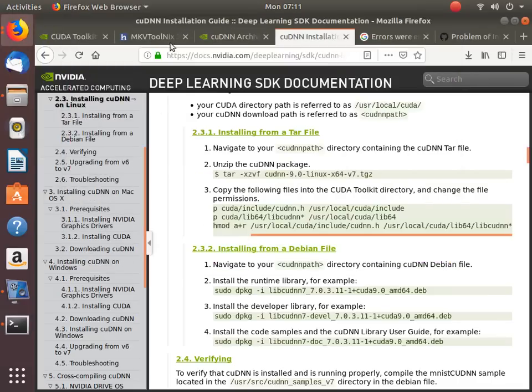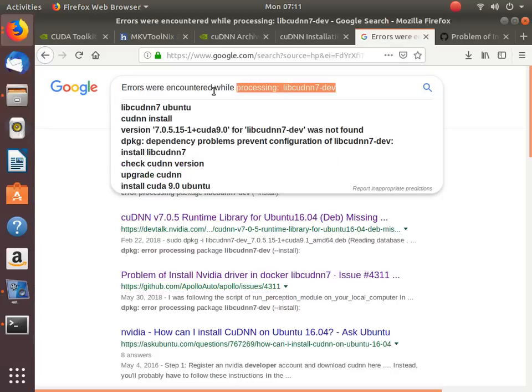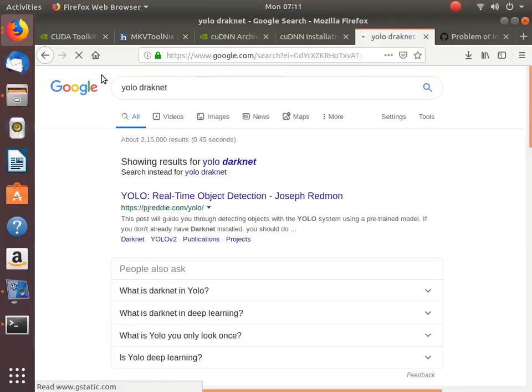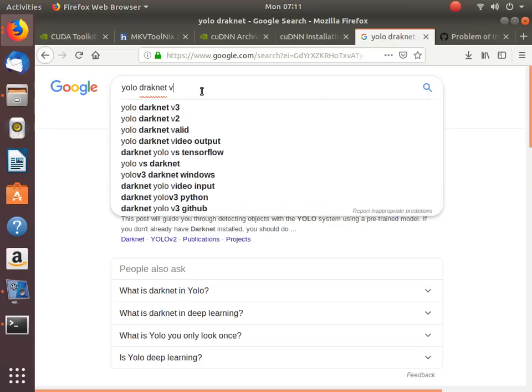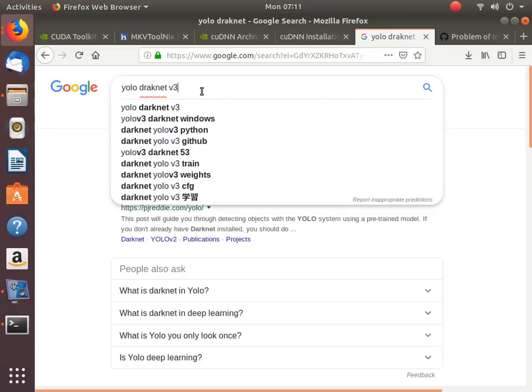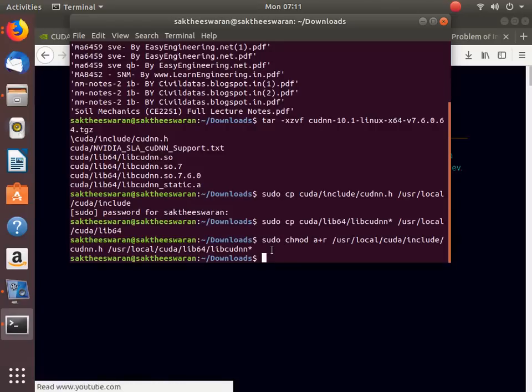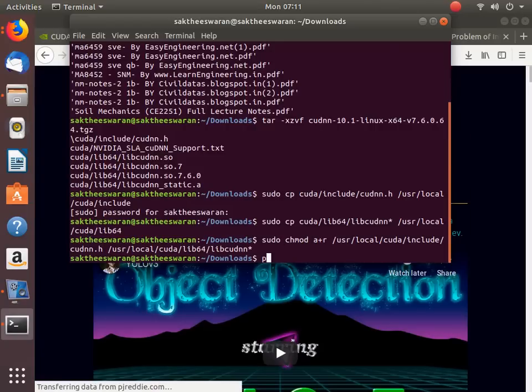Now we are going to test whether YOLO has been installed correctly. If errors come, it's not a problem with the installation, it is only a problem with the dependency. Okay, so now what you have to do is, after this you have to know the GCC version I have.